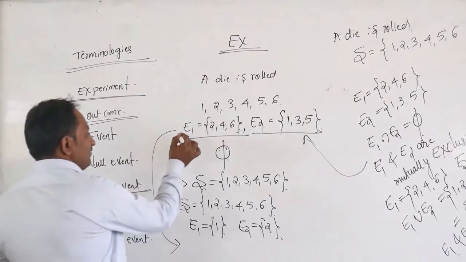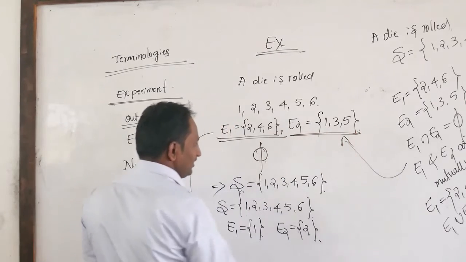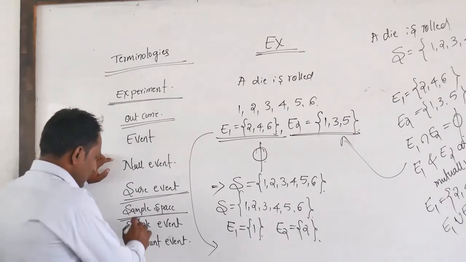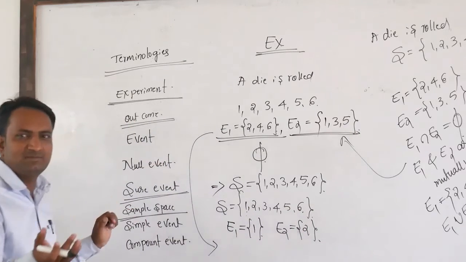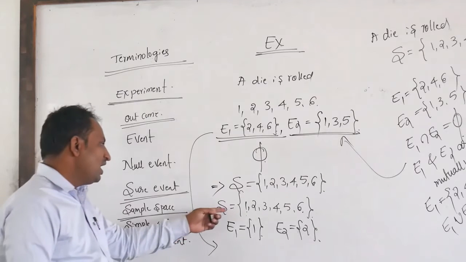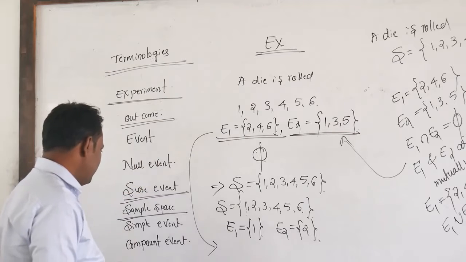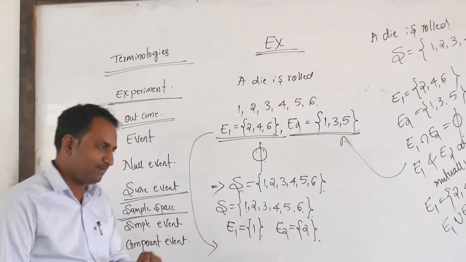Consider an even number will occur as one event, and an odd number will occur as another event. Then, with the sample space containing 1 to 6, more than 6 is not possible, that's why it is a null event. Sure event is equal to the sample space.